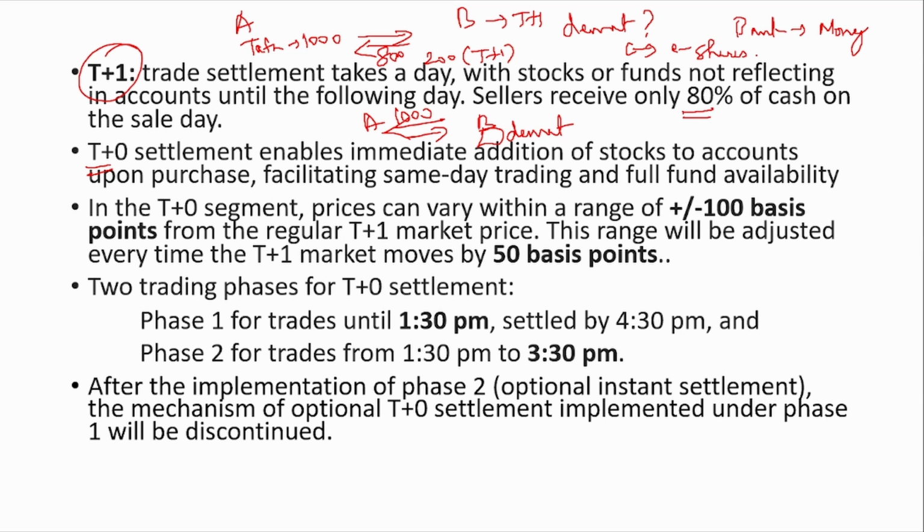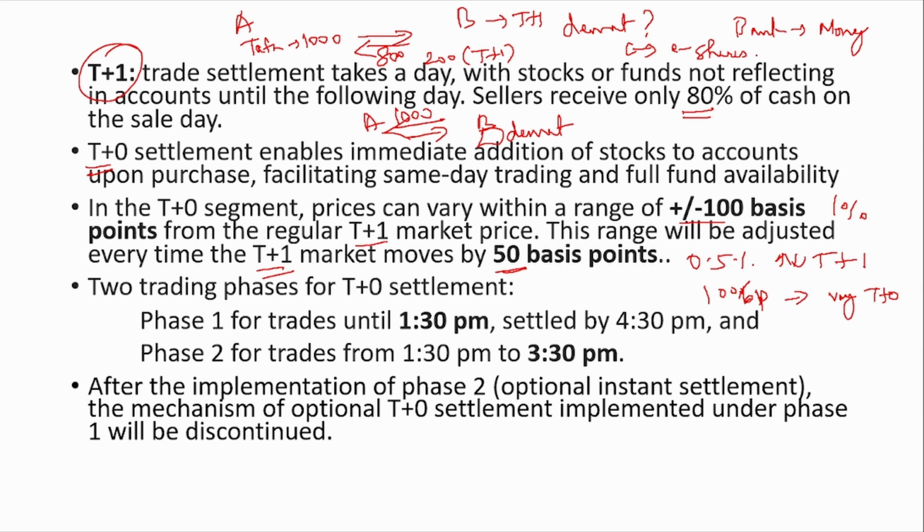So in the T+0 segment, prices can vary within a range of 100 basis points. 100 basis points means 1% up or down compared to the T+1 market price. This range will be adjusted every time the T+1 market moves by 50 basis points. So 50 basis points is 0.5%. If there is a 0.5% move up or down in the T+1 market, similarly the 100 basis points range will vary in the T+0 market.